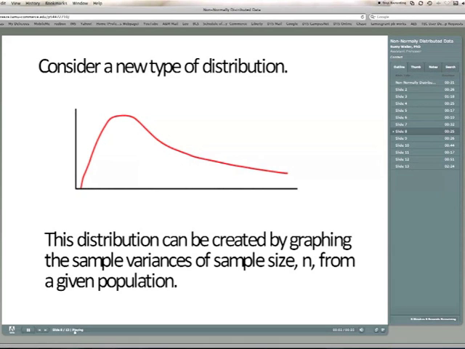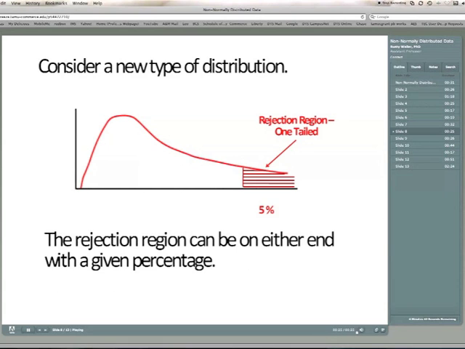This distribution is called a chi-square distribution, and it can be created by graphing the sample variance of a population for samples of size n. Now, if we draw an infinite number of samples of size n, and we graph the variances of those samples, we would find a distribution which looks something like this. Now, what's interesting in this is that we can have a rejection region. And of course, keep in mind that you can have a two-tailed or one-tailed rejection region. Most of what we've been looking at is a one-tailed rejection region.